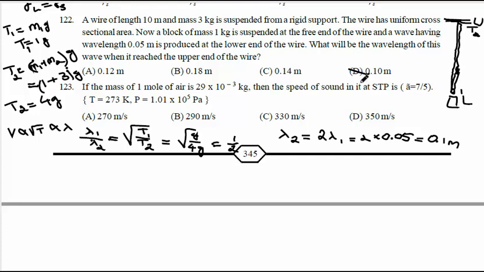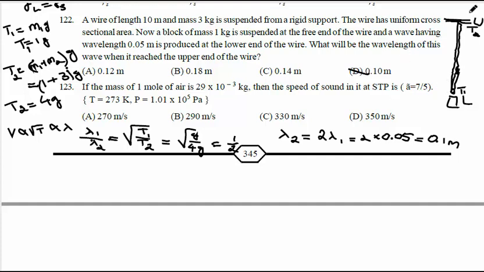Very simple concept here. There is a thick wire of mass 3 kg suspended by a block of mass 1 kg. Now the wave is produced at the lower end. The wavelength of the wave is 0.05 meter. So calculate the tension at the lower end, denoted as T1. T1 is M1G, mass of the block into gravity. Tension at the upper end, T2, equals mass of the block plus mass of the whole wire.